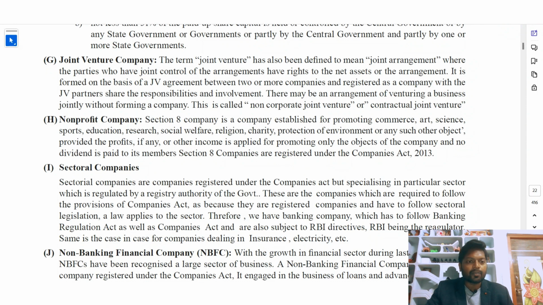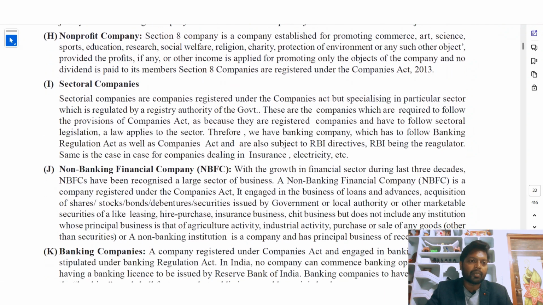So, and no dividend is paid to its members. Section 8 companies are registered under the Companies Act. Whatever profits the company receives are used again for the purpose of the company, and are not shared by any of the members. That type of company is called a non-profit company.